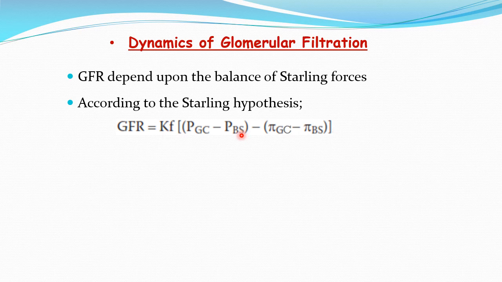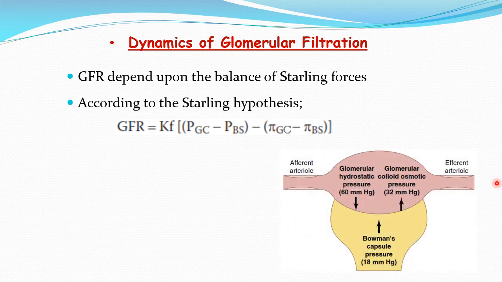Kf times (PGC minus PBS minus pi GC minus pi BS). So these are the various Starling's forces that will determine the GFR, and these forces are present across the glomerular membrane. So now let us see over this figure that is showing the renal corpuscle. So here is the afferent arteriole, and here is the glomerulus, the capillary glomerular network, then the efferent arteriole, and here is the Bowman's space, and here will be the glomerular membrane. So plasma, or blood here, will be filtered through this membrane and poured finally into the Bowman's space here.